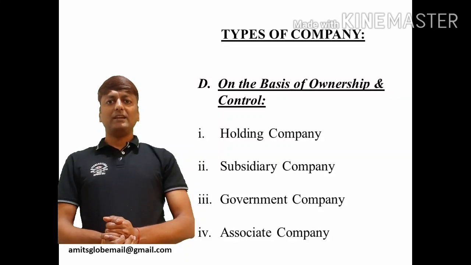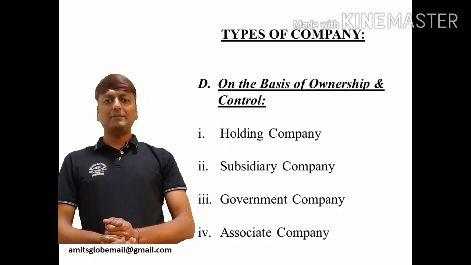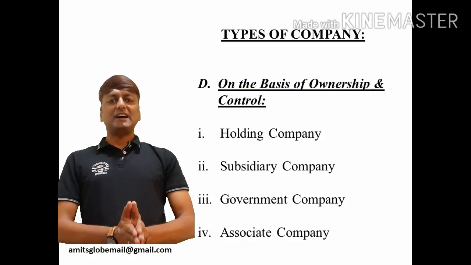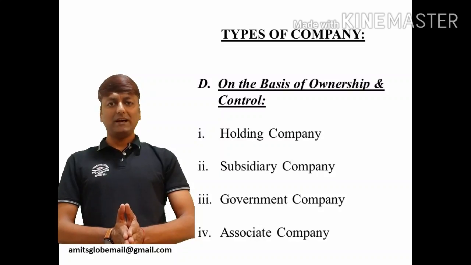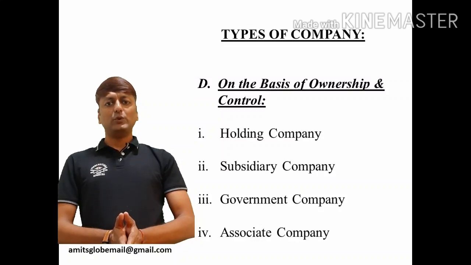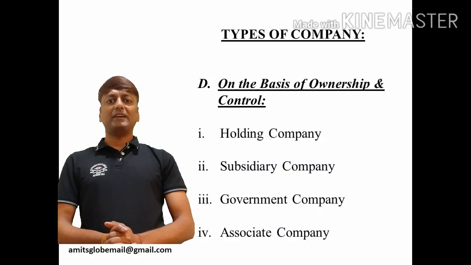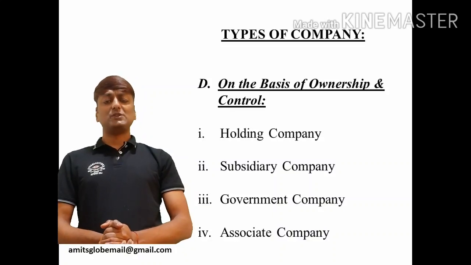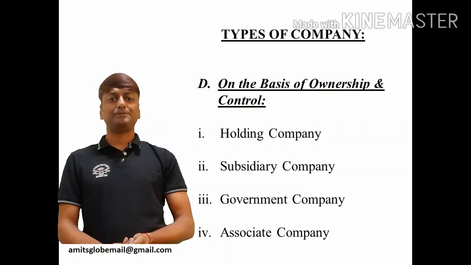For example, if A Limited is subsidiary of B Limited and B Limited is subsidiary of C Limited, that means C Limited will automatically become holding company of A Limited. So in this case, the other company stands as the holding company, and the company on whom the control is exerted is known as the subsidiary company.